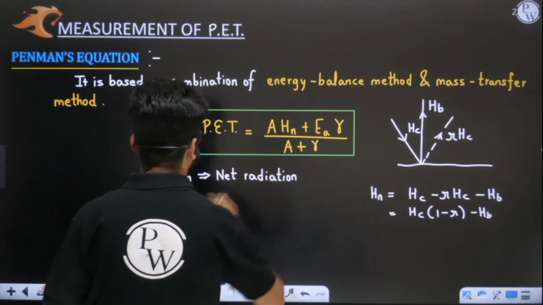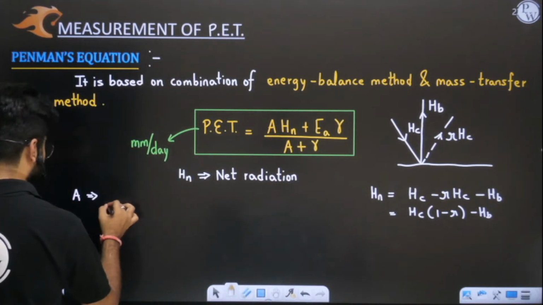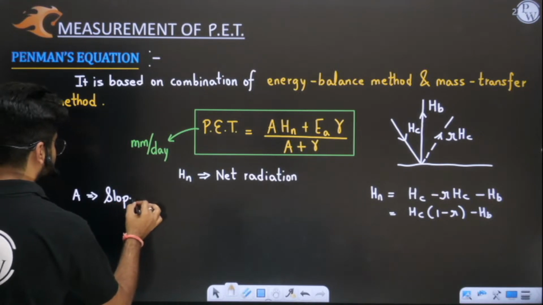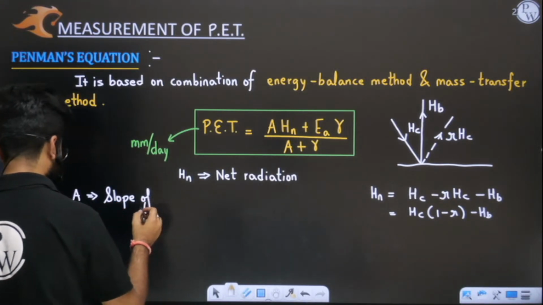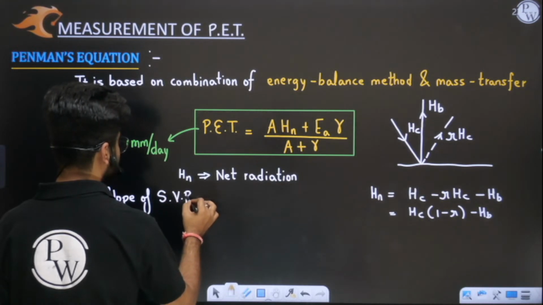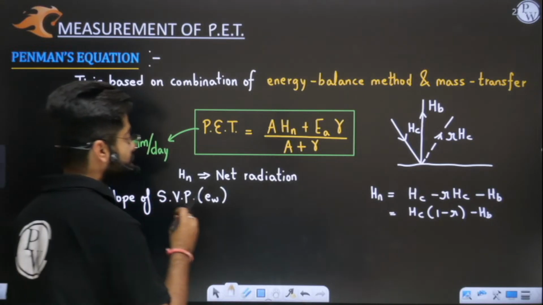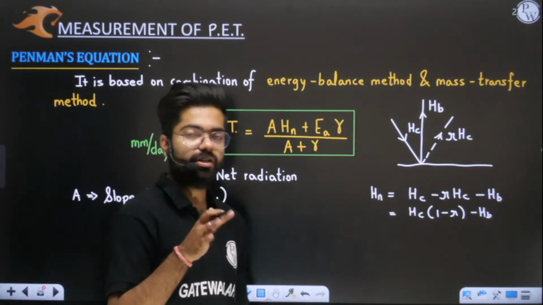Now what is A? A is the slope of saturation vapor pressure, which is denoted by EW. I hope you all remember what saturation vapor pressure is.